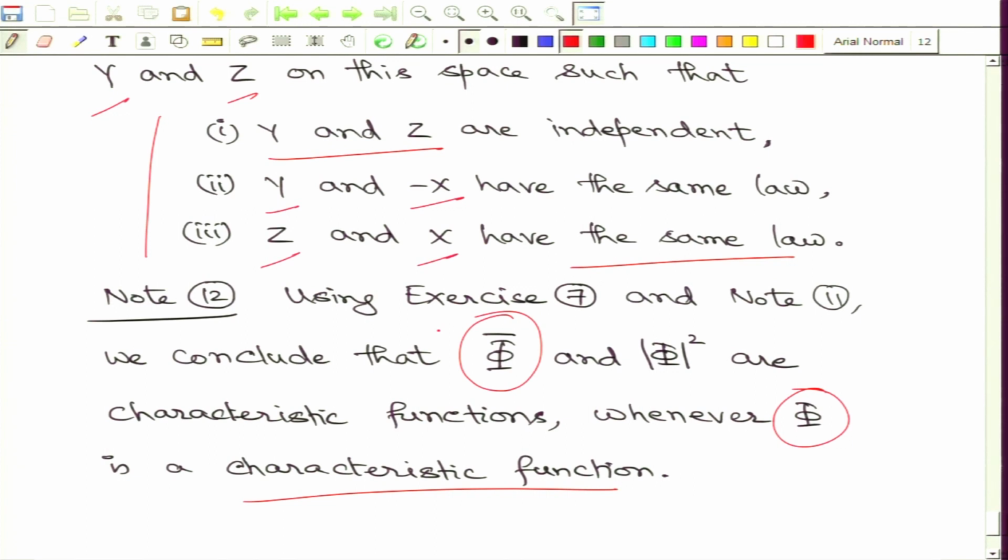So, whenever I start with any characteristic function, I can always get that the conjugate is also a characteristic function. Again, I can repeat the same argument with modulus of phi squared. The idea is that whenever I have x, I can construct these two random variables y and z with the property that y and z are independent, y has the same law as minus x, and z has the same law as x.